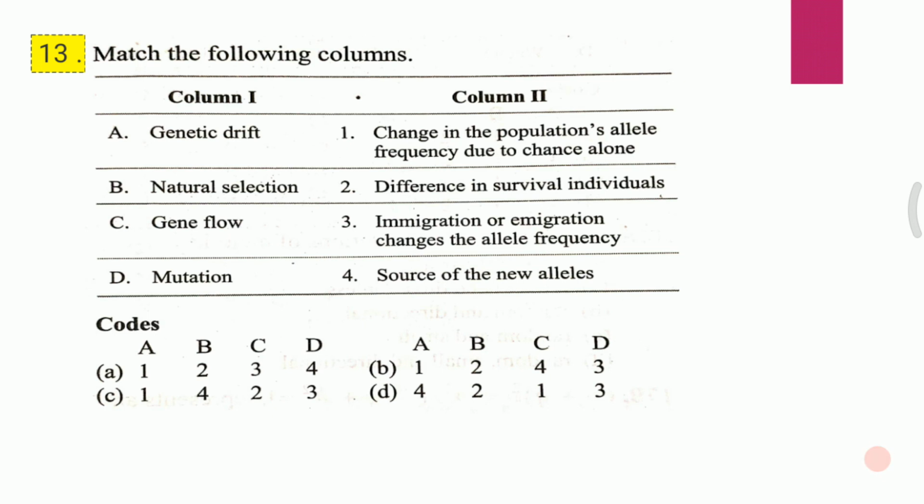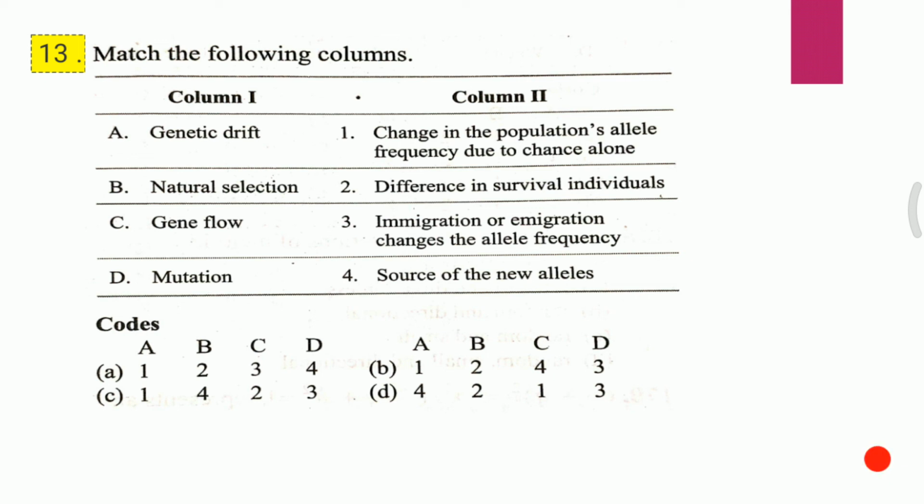Question 13. Match the following columns. A. Genetic drift, B. Natural selection, C. Gene flow, D. Mutation. Column 2: 1. Change in the population's allele frequency due to chance alone. 2. Difference in survival of individuals. 3. Immigration or emigration changes the allele frequency. 4. Source of the new allele. Codes: A, B, C, D stand for first, second, third, fourth.